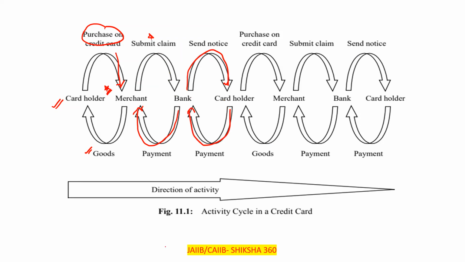So this is the cycle. In the first phase, the bank makes the payment on behalf of their customer or client, that is, the credit card holder. Later on, the credit card holder makes payment to the bank. So the complete circle goes on and is completed in the end. This is what they are trying to say here.